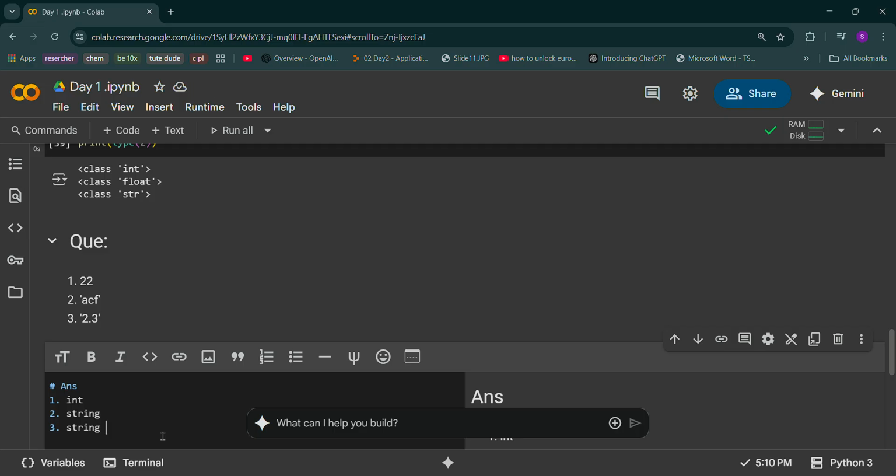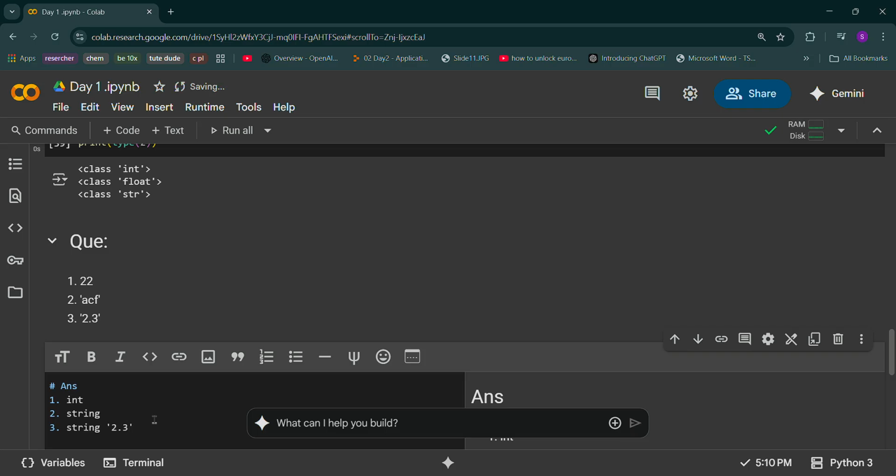It is also a string. Now you say why? Why is it a string? It has the value 2.3. But I say that if you enclose any number in single quote or double quote, it will be counted as a string. If 2.3 is simply like this, 2.3, it is a float.